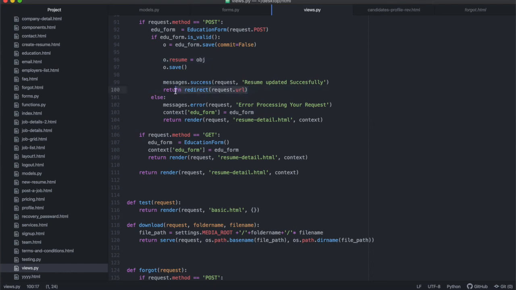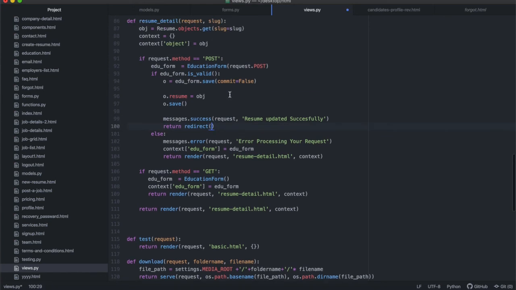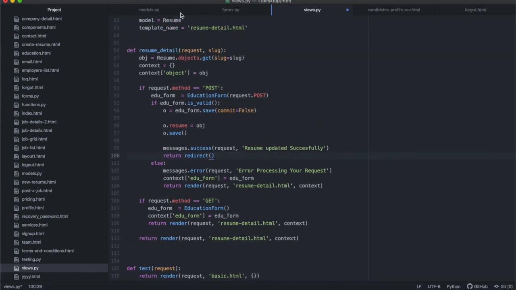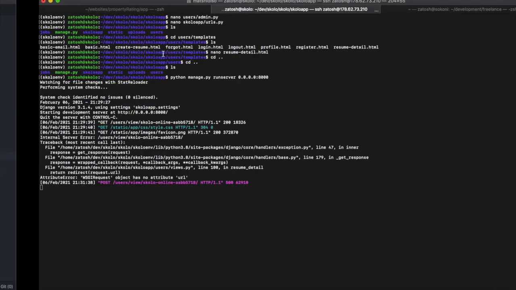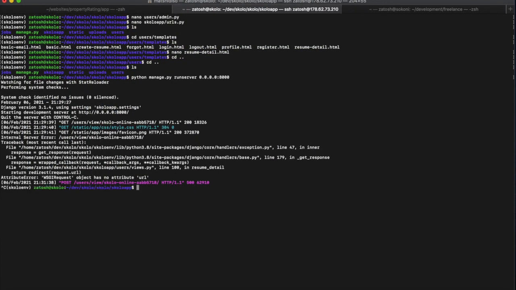So the error happened over here. I could actually just change this and return the same page. I want to, what do we call this, resume detail. Let me just close this and then have a look at